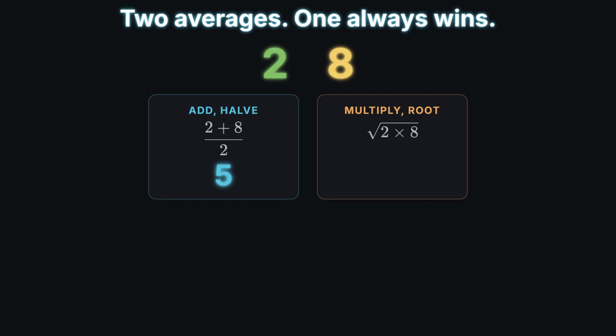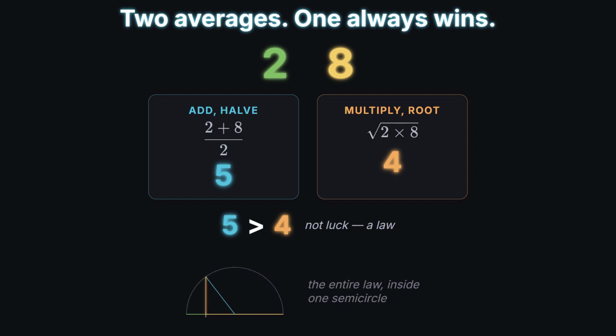Multiply them instead, 16. Then ask, what number times itself gives 16? 4. Two averages. And notice, 5 beats 4. That is not luck. It is a law. And by the end of this video, you will see the entire law inside one semicircle.